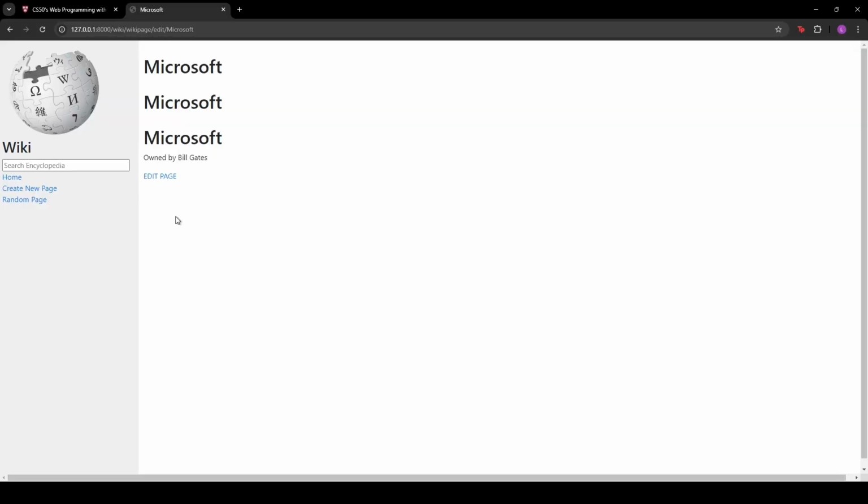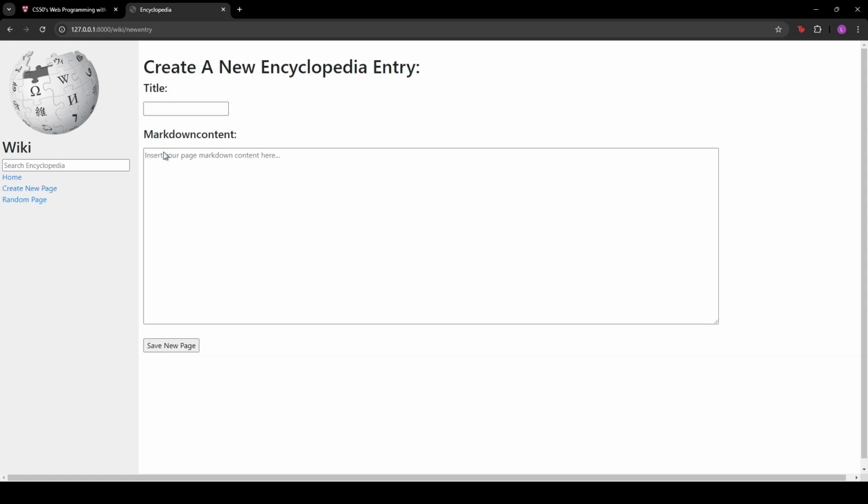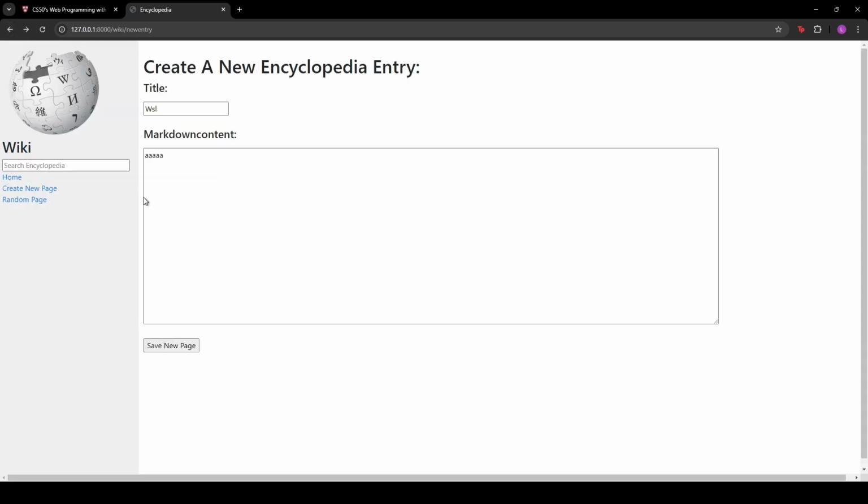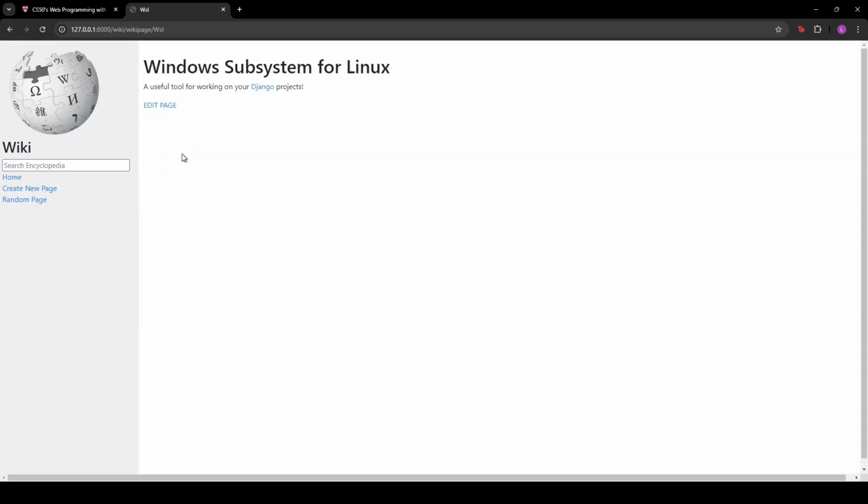So from here, we'll go back to home. The last thing I want to show you, I think, is that I've shown you the edit and a new page. Oh, the other thing I can show you is that if I try to recreate a page like WSL and say A, it gives us an error message, which is what it should be doing. And it doesn't update this one.